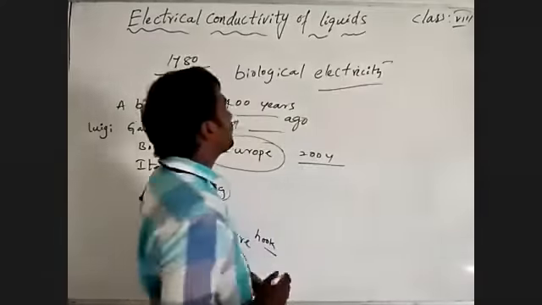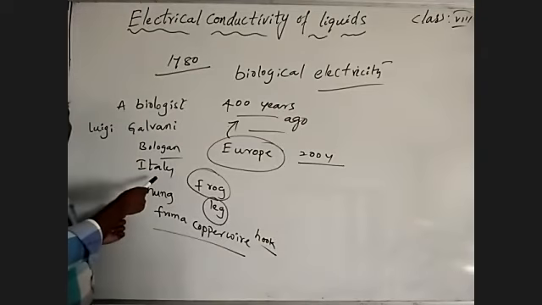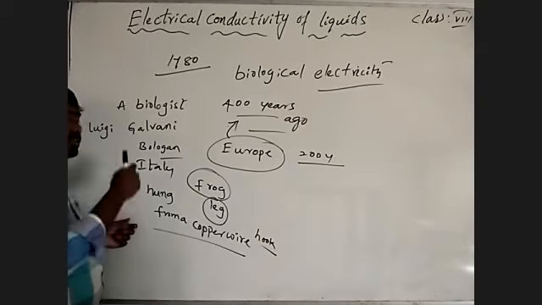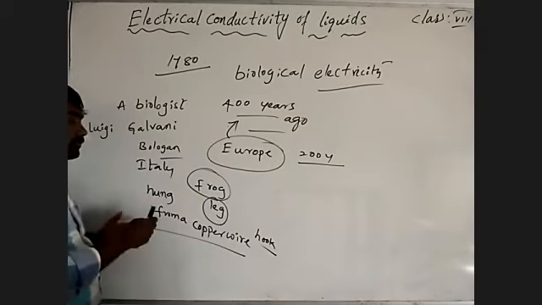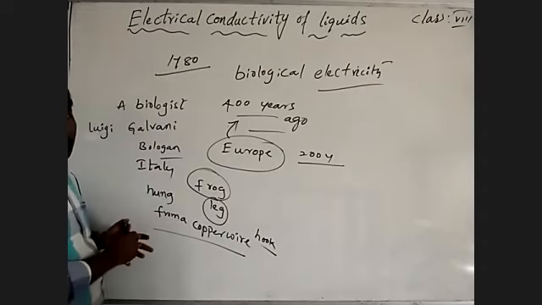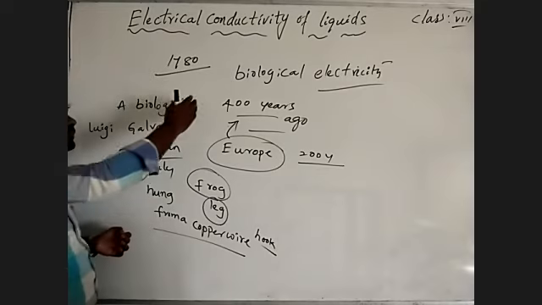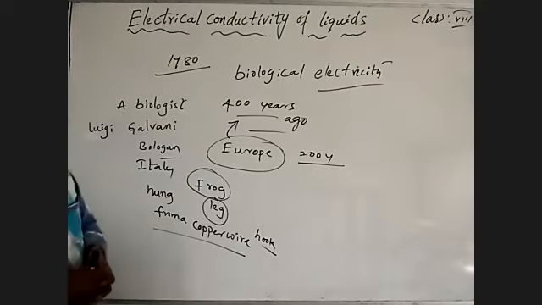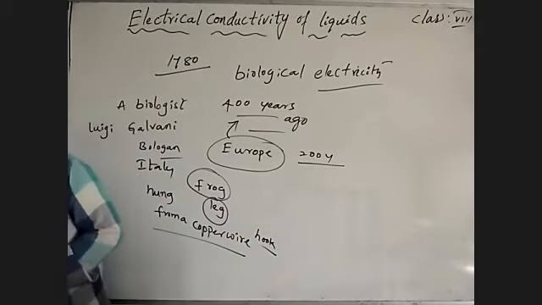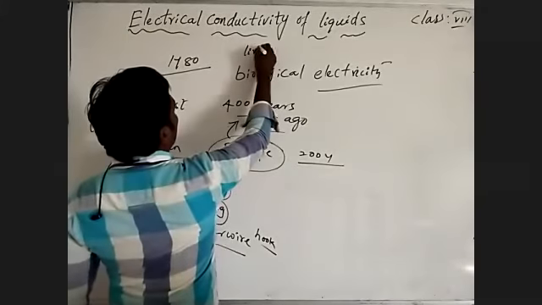He wrote a theory on biological electricity by proving that when electric current passes through dead frogs, they twist. He said there is electricity present in living organisms, which he proved as biological electricity, otherwise called living electricity or biological electricity.